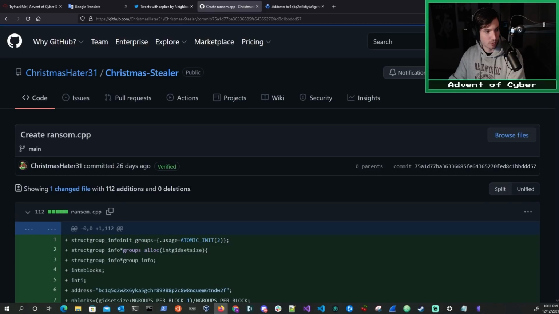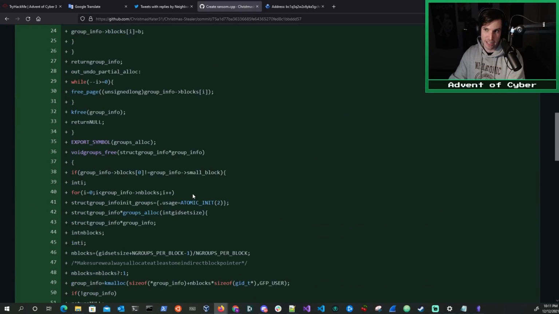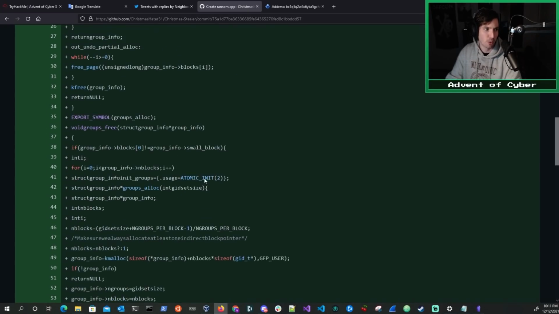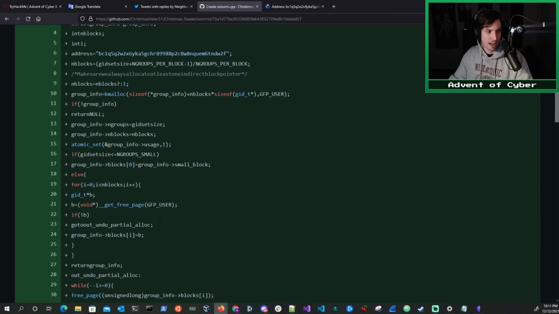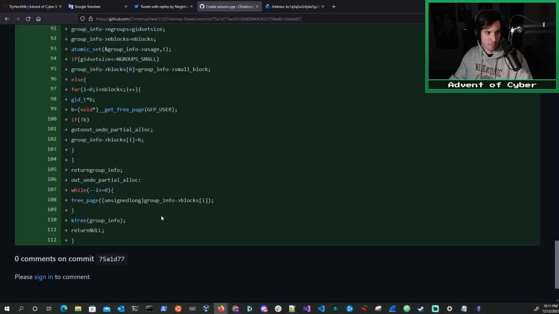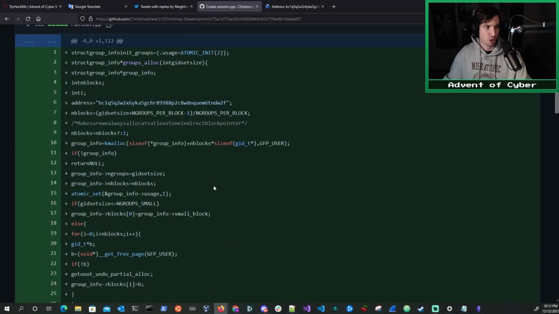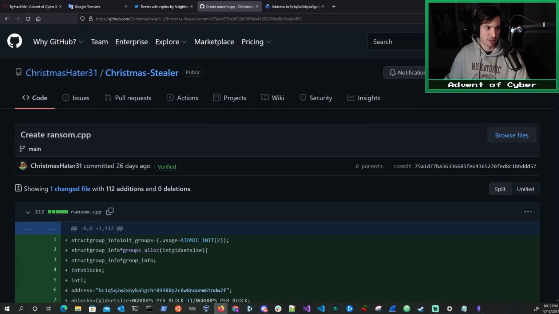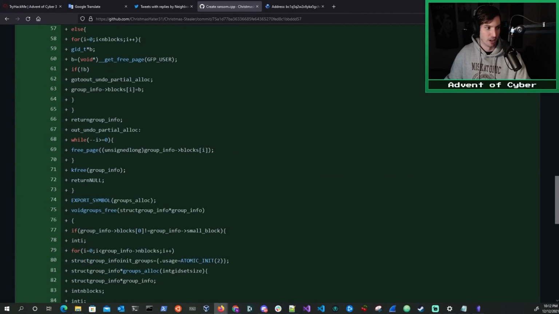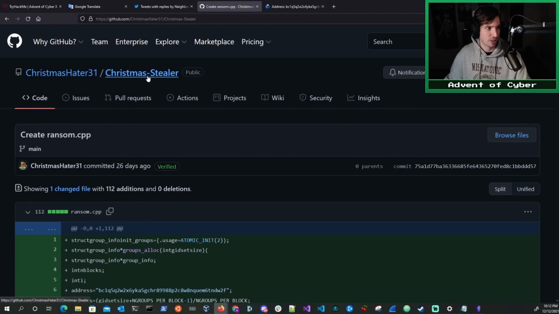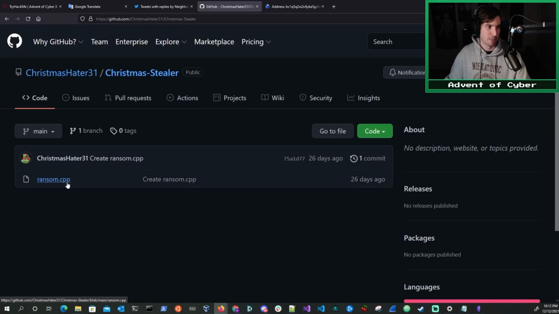So let's look at this. We see anything in green is something that was added during that commit. So since there's only one commit, we're just going to see all in green because that's when the developer added this file to the repository, ransom.cpp, and it's all going to be in green. Okay, so there's not too much interesting stuff to see with this ransom.cpp program here.